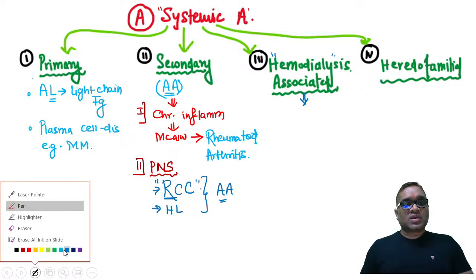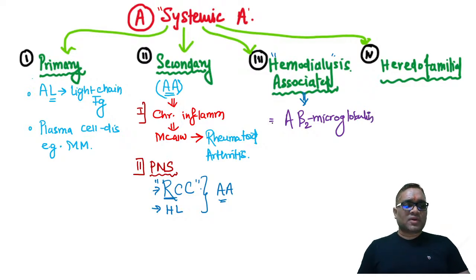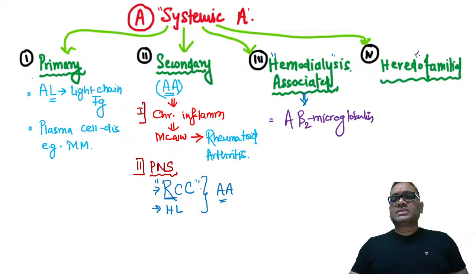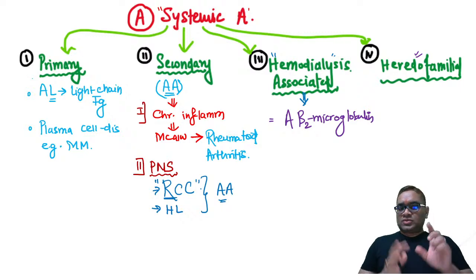When you see a history of hemodialysis, you have to remember it will have A beta 2 microglobulin. So this was the question. A beta 2 microglobulin will be deposited, and this will be the reason for carpal tunnel syndrome, as I have told you. Heredofamilial is a big family, and there are some disorders which I wanted to tell you, which are very commonly asked in exam. Right. So now you understand.